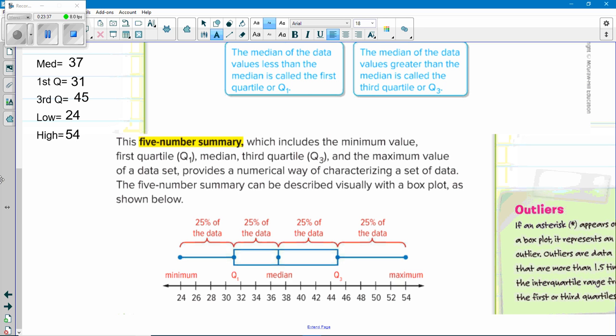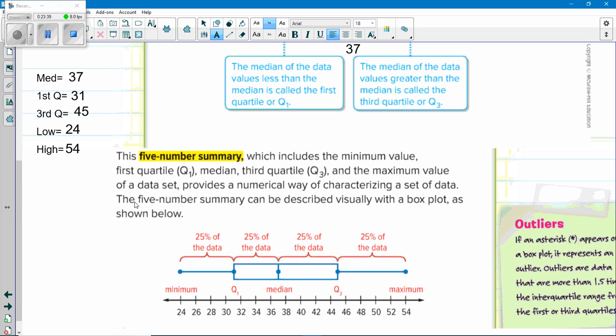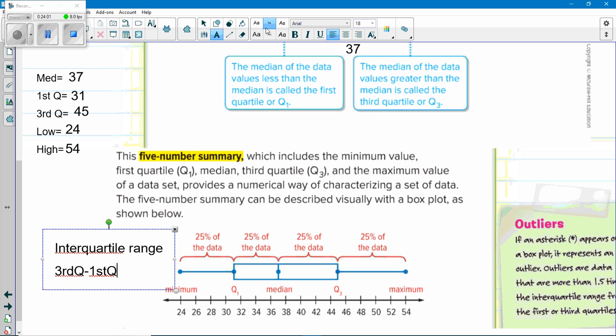The interquartile range is just this. Let me type that in there. That's the third quartile minus the first quartile. Okay?